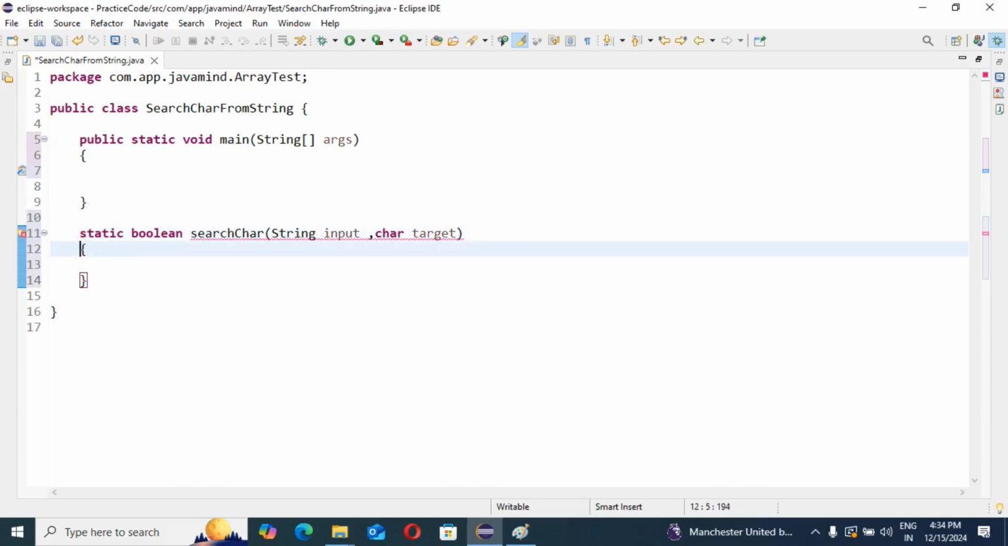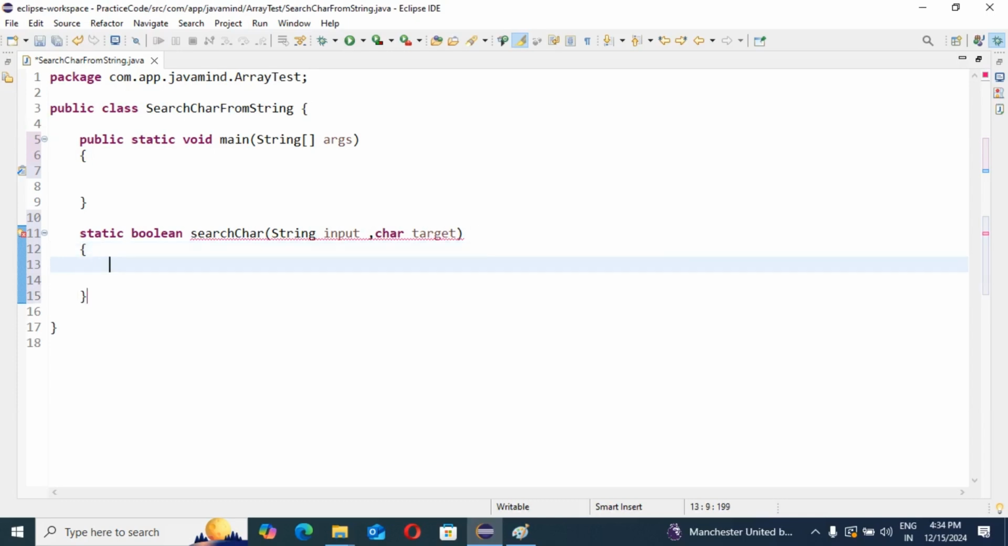We have created this method, as expected, by which we can search our respective character in a given string. Inside this method, I am going to write one condition. If the length of the string is 0, then we return false directly. If the length is more than 0, then we are going to perform the search. That's why I'm going to take one condition here.